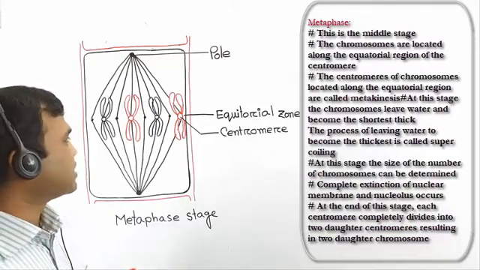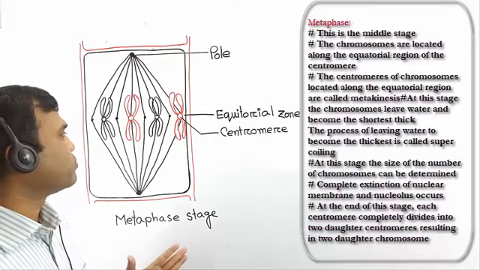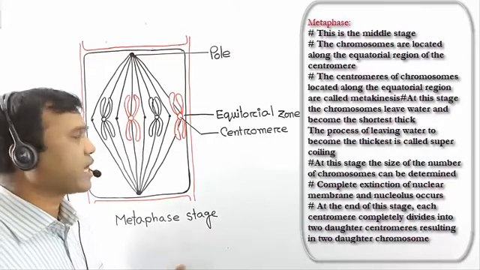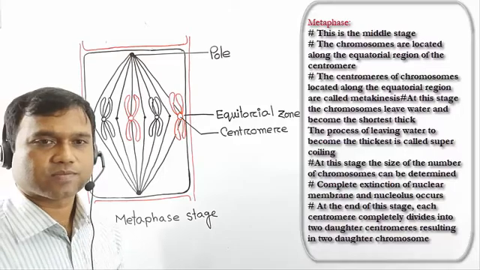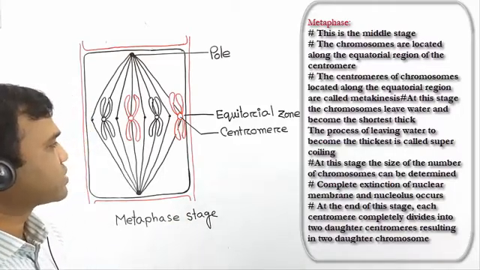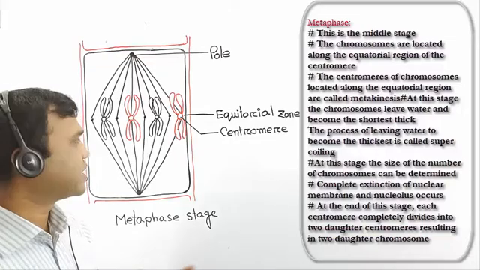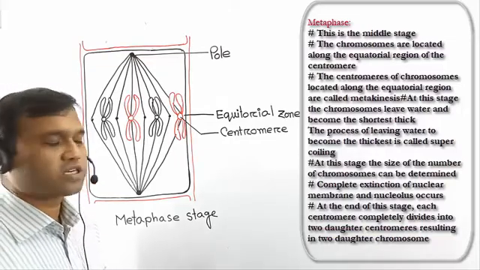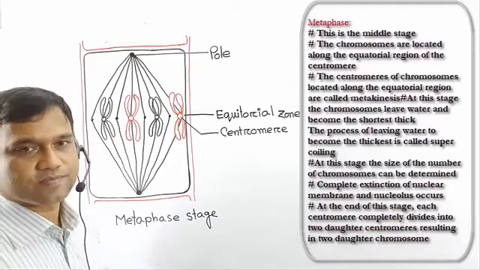By losing water, chromosomes become maximum thick and short. This process is known as supercoiling.